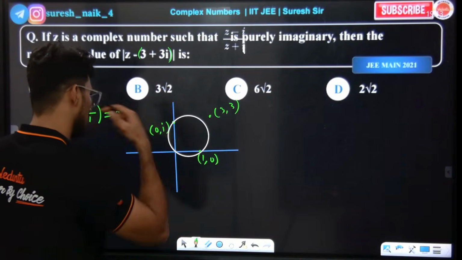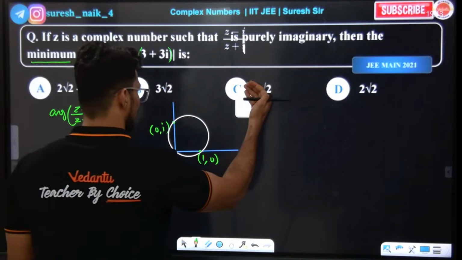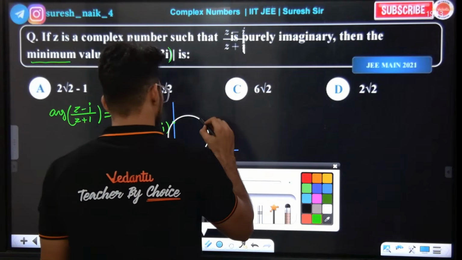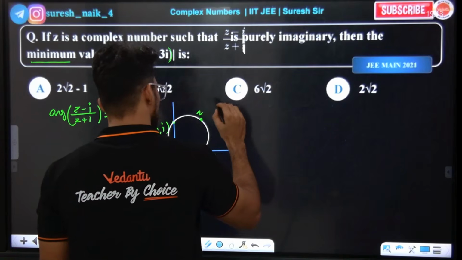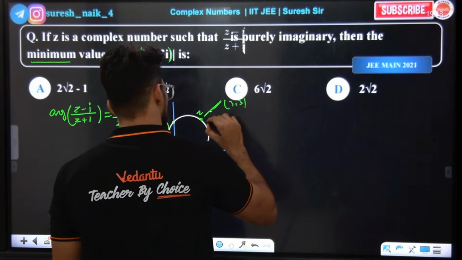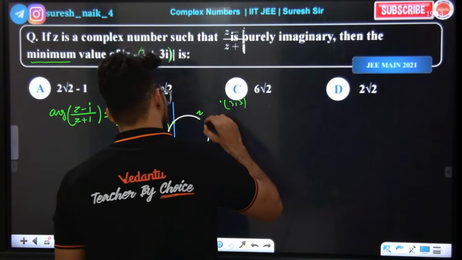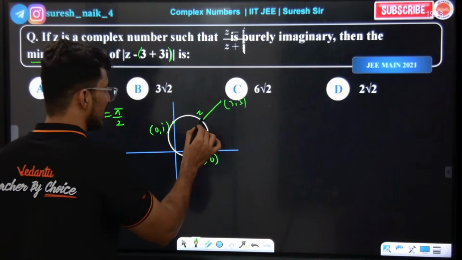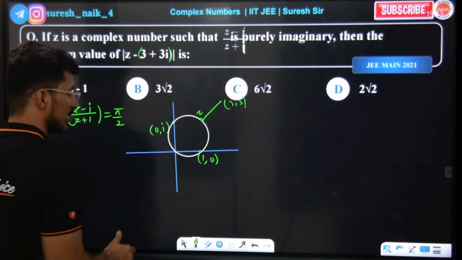Yes or no? So we want the minimum value. z will be somewhere here and 3 comma 3 somewhere here. We calculate the distance; if z is at this point, the minimum distance will come here.